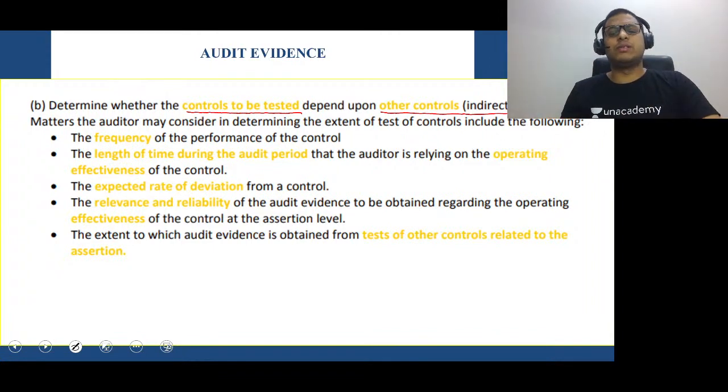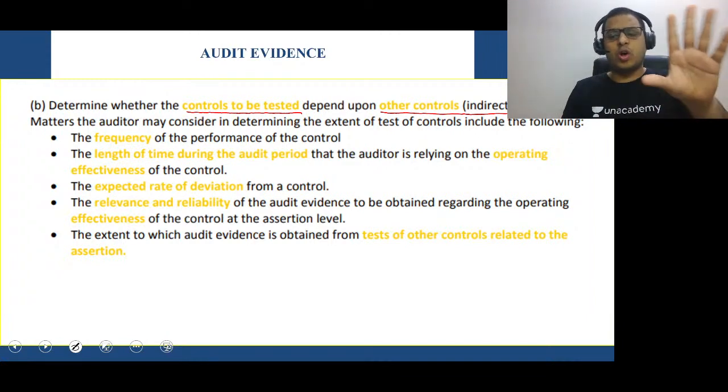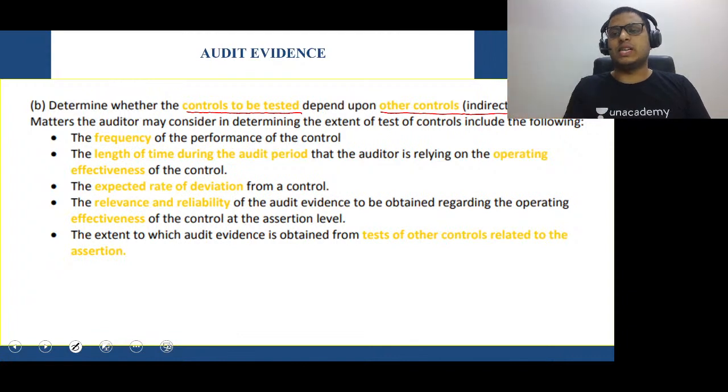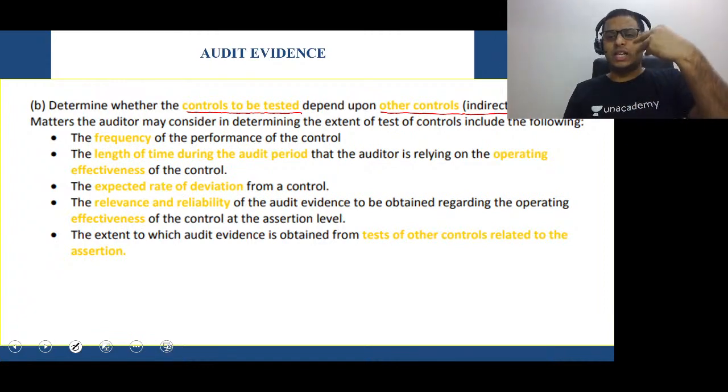I'll tell you an example. Suppose we have a person who comes and checks the records every day: how much sales have we done, and whether all the sales have been properly recorded or not. This person checking the sales every day is a control in place, a procedure that we have set. But he is checking this on the computer, and there is software that provides him the data regarding how much sales was done.